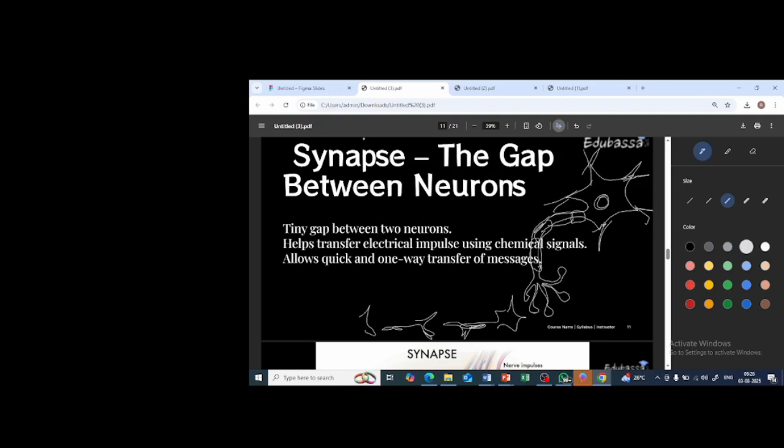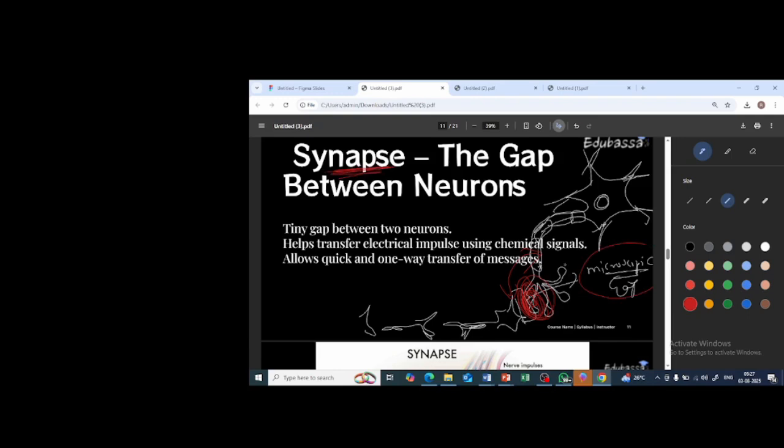Now, what is a synapse? The gap between the neurons. This is a neuron, this is a neuron, this is a neuron. There is a very small gap, basically a microscopic gap, present in between the adjacent neurons, which is called a synapse.